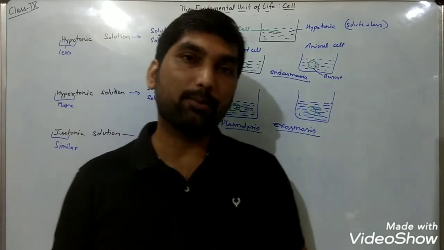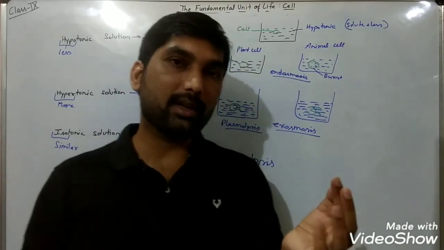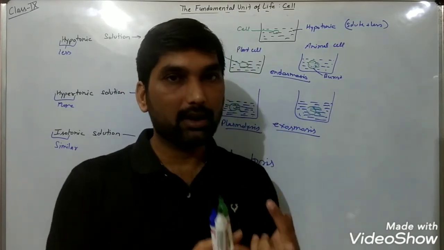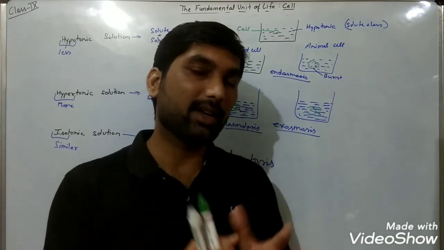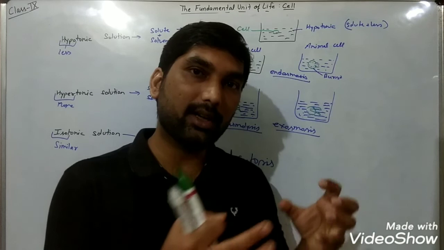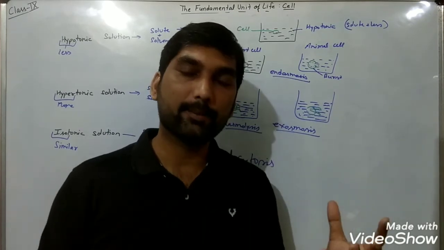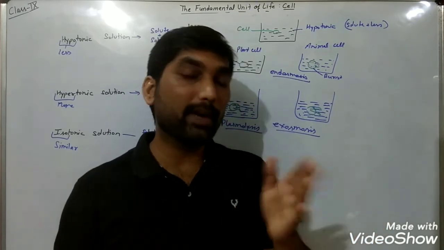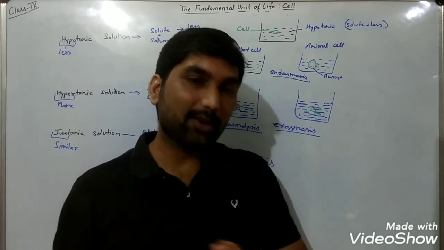One more important point: mitochondria in animal and plant cells, and plastids in the plant cell, both have their own genetic material, DNA, and both are made up of two layers of membrane.